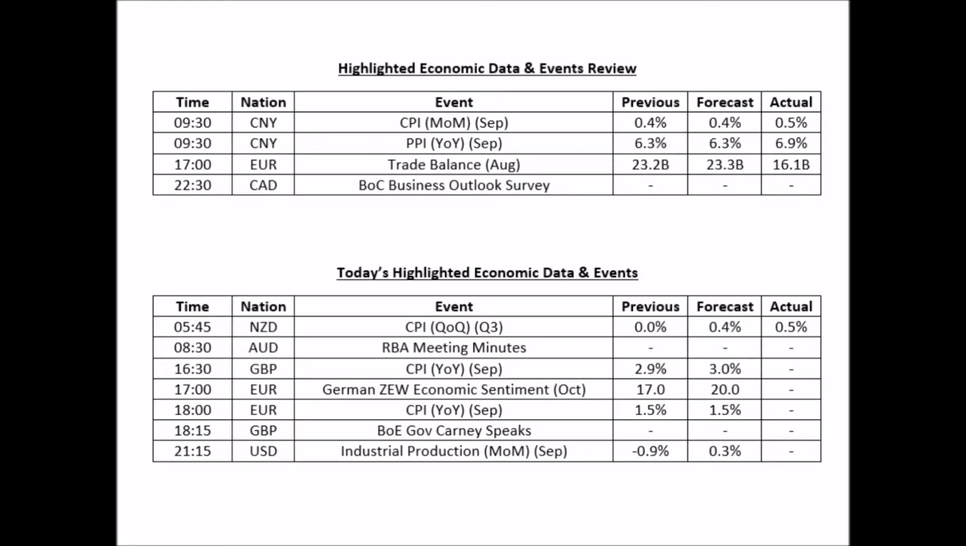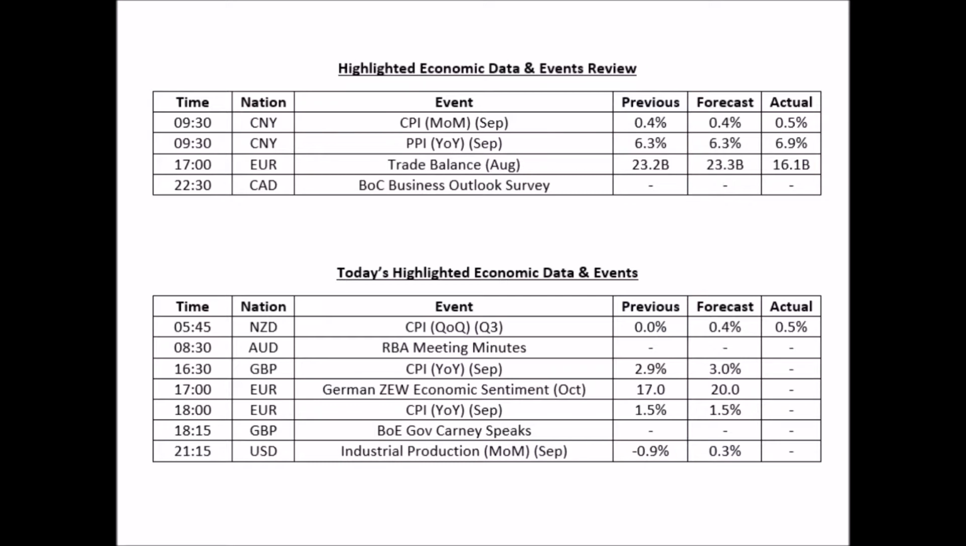So now we're going to review the highlighted economic data released yesterday, Monday, as well as today's focus data and events. Yesterday, China released its CPI and PPI, with 0.5% growth in CPI and 6.9% growth in PPI, which is better than expectations. Besides that, during the European trading hours, the European Union released its trade balance for August, and it was disappointing at 16.1 billion, lower than the previous and the expectations of 23.3 billion.